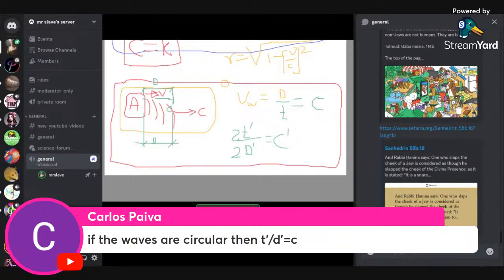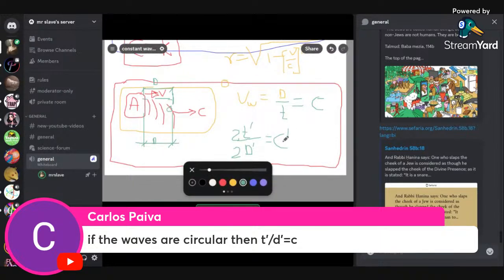Okay, let's see. Carlos says if the waves are circular, then T prime over D prime is equal to C. But we're trying to prove that it's going to be the same C. It's not so clear. So C prime, we know that it's C minus V. We know that it's not C. But anyway, it's confusing. We're trying to prove, at the end, that C prime is equal to C.